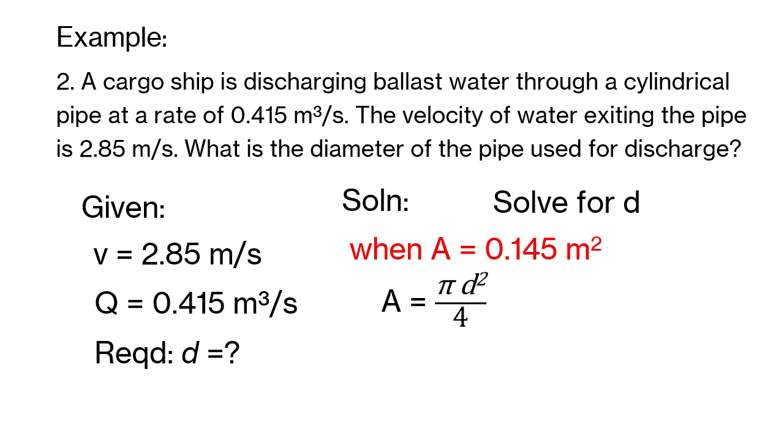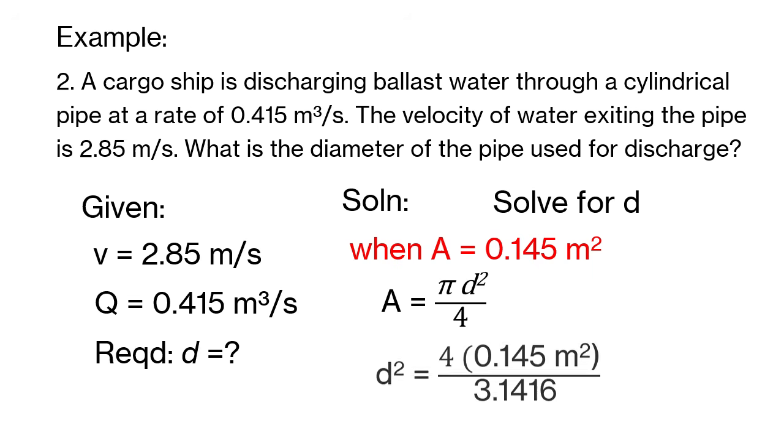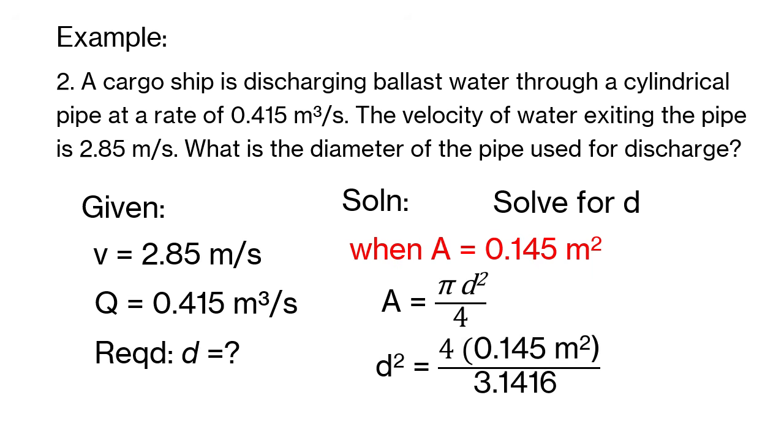We know that area is pi times d squared over 4. Transform this formula to get d. Okay, so d squared is 4A divided by pi.